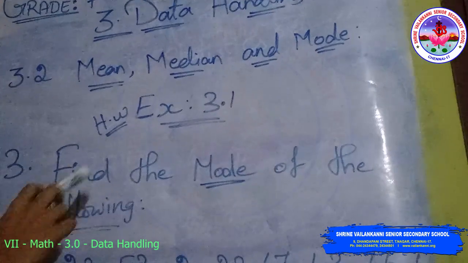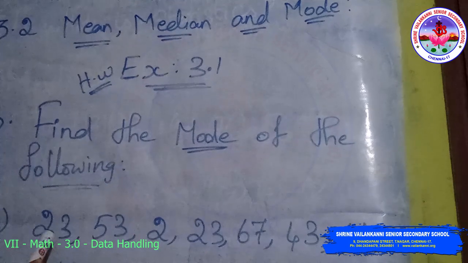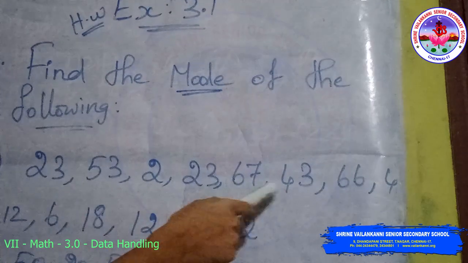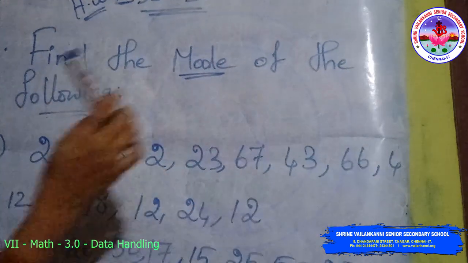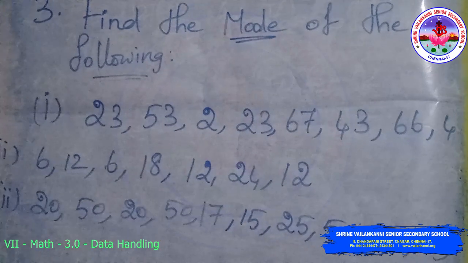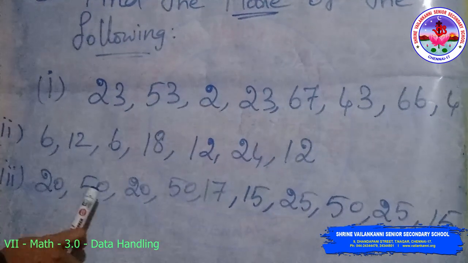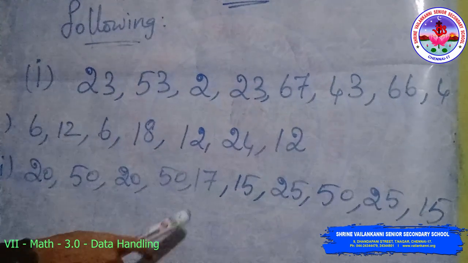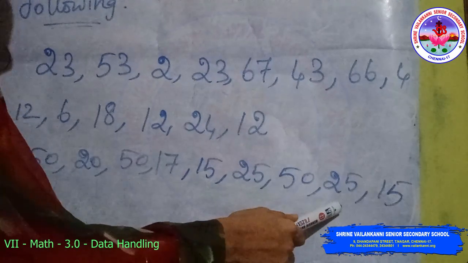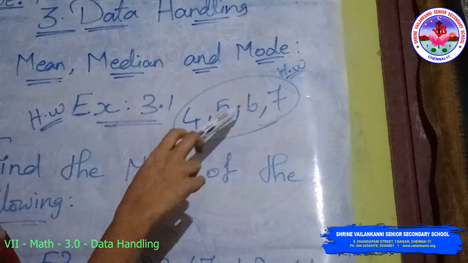Homework sum. Third question, find the mode of the following. First one is 23, 53, 2, 23, 67, 43, 66, 4. Second question: 6, 12, 6, 18, 12, 24, 12. Third: 20, 50, 20, 50, 17, 15, 25, 50, 25, 15. Questions number 4, 5, 6, 7 are also homework sums.